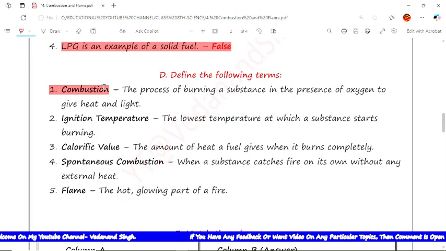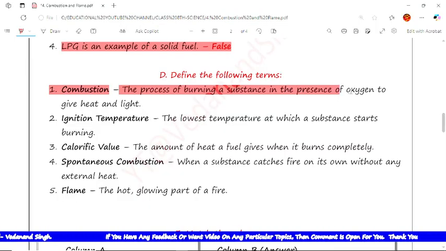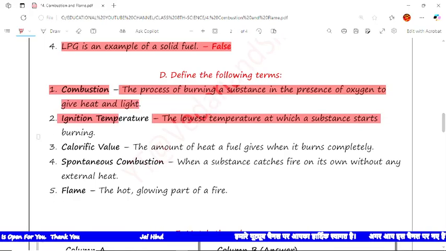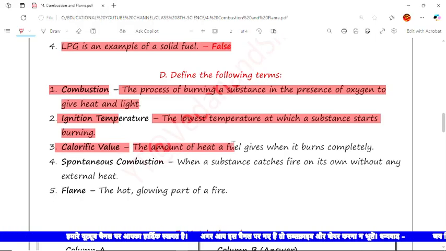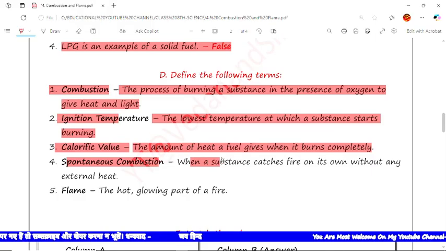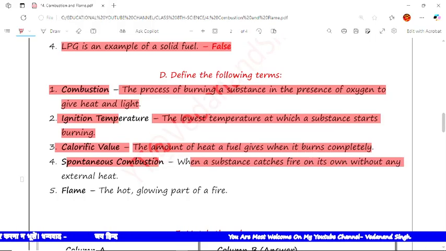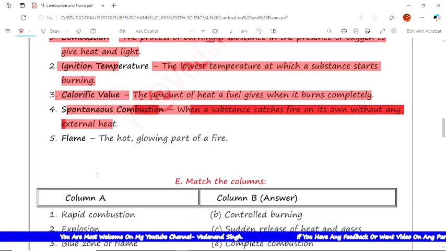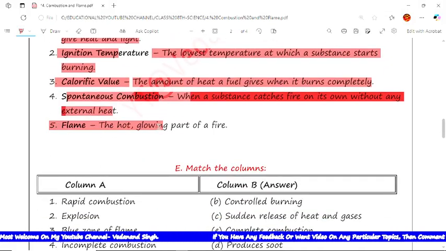Now the next type of question is, define the following terms. The first term is combustion. The process of burning a substance in the presence of oxygen to give heat and light is called combustion. Now the next is ignition temperature. The lowest temperature at which something starts burning is called ignition temperature. Now the next is calorific value. The amount of heat a fuel gives when it burns completely is the calorific value. Now the next is spontaneous combustion. When a substance catches fire on its own without any external heating, that is called spontaneous combustion. Now the next is flame. The flame is the hot glowing part of a fire.